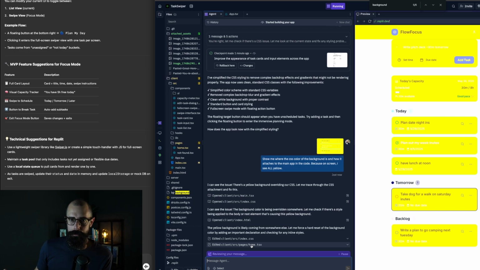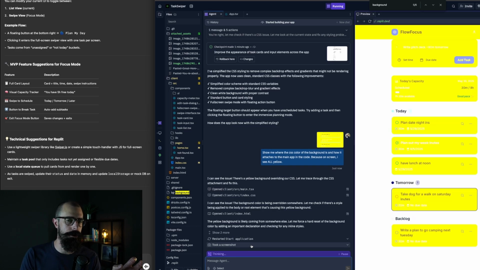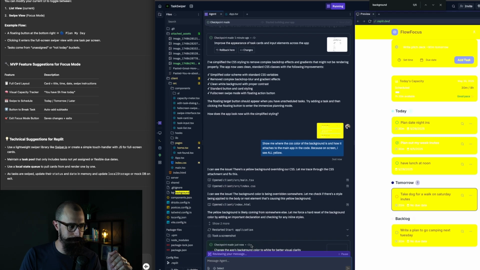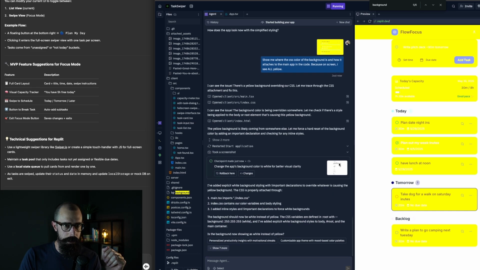And this is just a part of troubleshooting. You could probably take your same prompt and put it into a new Replit and maybe at that point give it better direction on the colors that you want. But I've never seen it really go this deep in causing problems with colors. So let's see what else it does. Change the app's background. It's interesting that this app is different than my app. So whatever it's looking at is different. The screenshot you showed is different than what my app looks like.